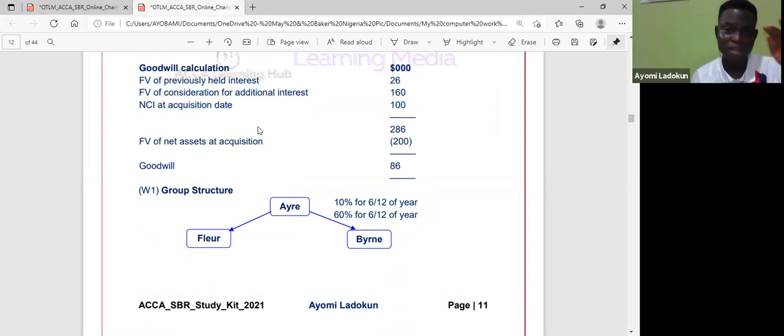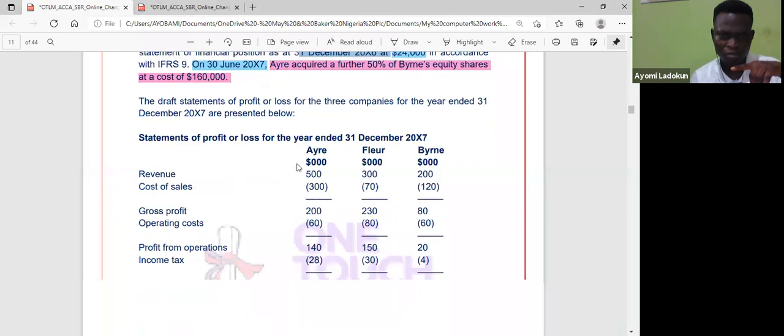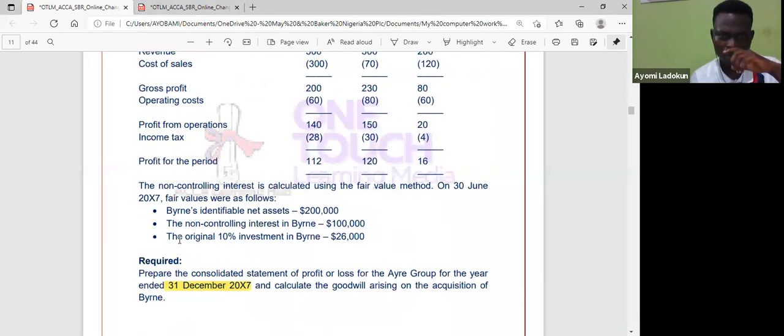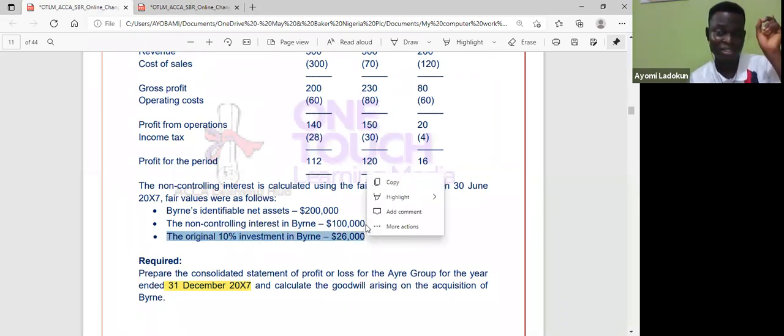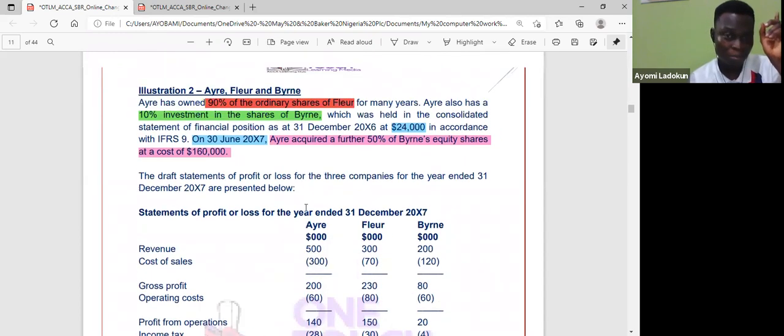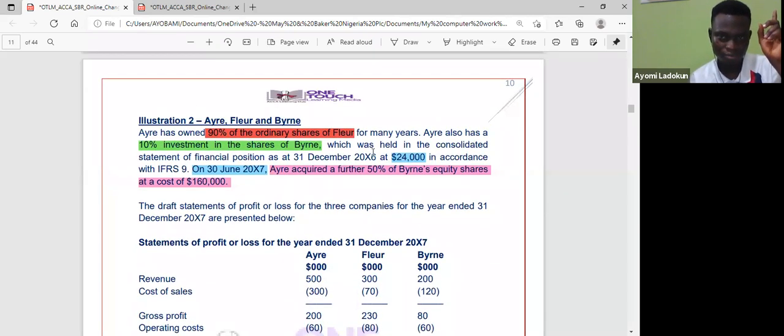So look at fair value of previously held interest. It said the original 10% investment that's previously held is 26. But remember that we measured it at 24. So when I revalue to that 26, there's a gain of $2,000. Okay, there's a gain of how much? $2,000. So where do I take that 2,000 to?